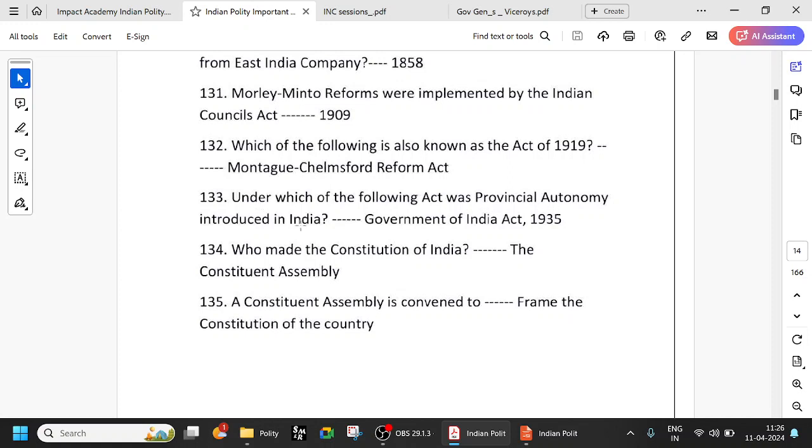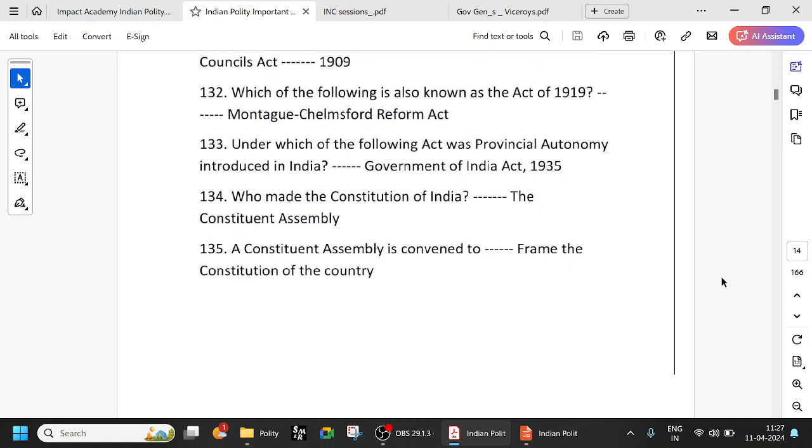So provincial autonomy has been introduced through the Government of India Act of 1935. So who made the Constitution of India? The Constituent Assembly, obviously, right? We have the Constituent Assembly, and there are several questions on the Constituent Assembly also. We have seen how many days, from what time to what time, who the members are, the drafting committee, chairman Dr. B.R. Ambedkar, all those things.